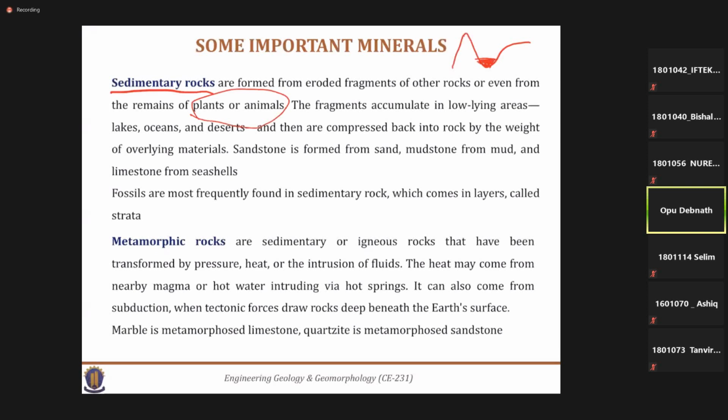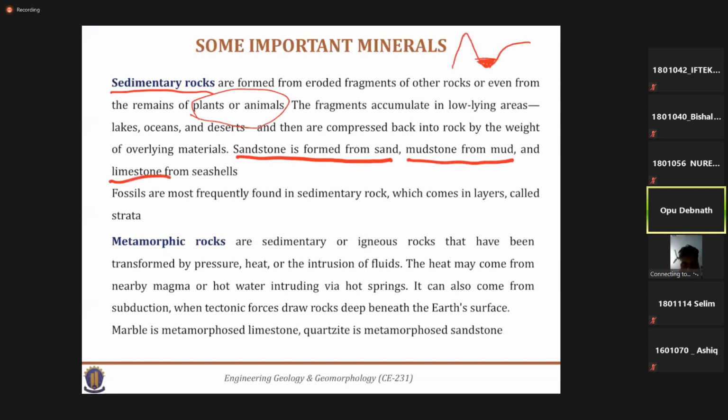When it is created from sand, it's called sandstone. When mud is trapped in position and after solidification, it's called mudstone. And when seashells are formed in the rock, it's called limestone. Sometimes fossils, like plants and animals, are also frequently found inside sedimentary rocks at different layers. Those are called strata.